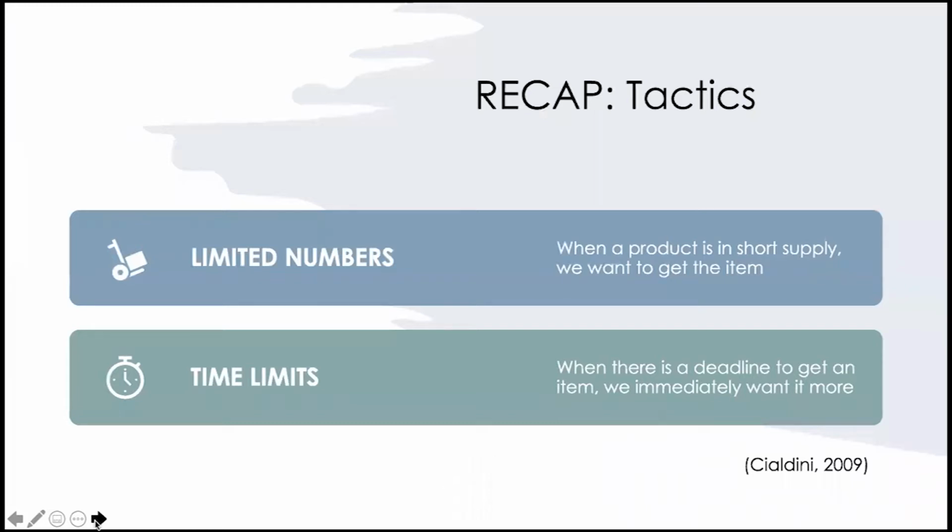The rule of scarcity uses two tactics: limited numbers, i.e., when a product is in short supply, and time limits, i.e., when there's a deadline to get an item. These tactics make us want the item more.